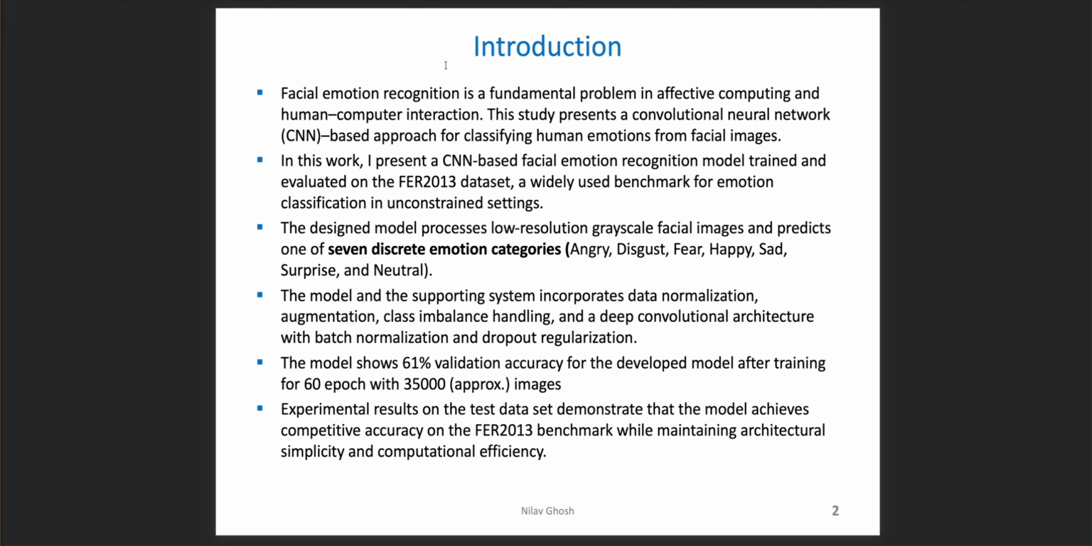The model and the supporting system incorporates data normalization, data augmentation, class imbalance handling, and a deep convolutional architecture with batch normalization and dropout regularization. The model shows 61% validation accuracy after training for 60 epochs with approximately 35,000 images. Experimental results on the test data set demonstrate that the model achieves competitive accuracy on the FER 2013 benchmark while maintaining its architectural simplicity and computational efficiency.